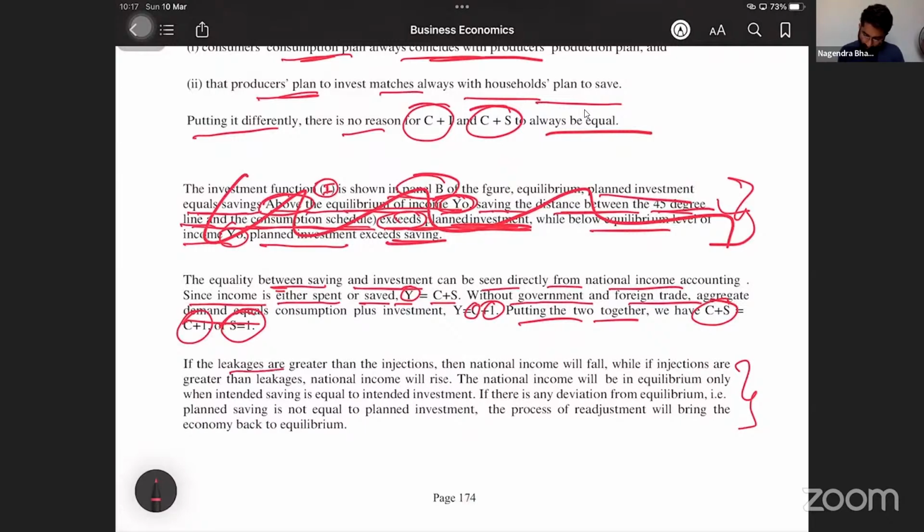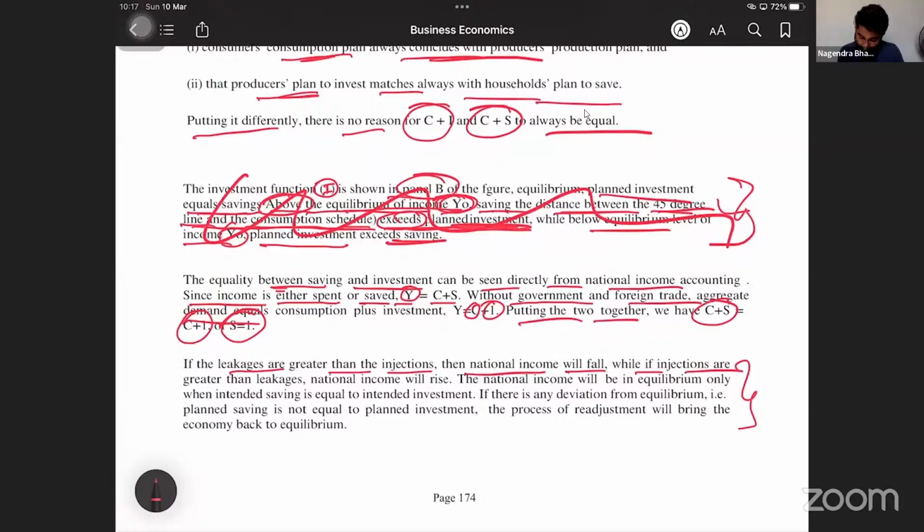Here, if the leakages are greater than injections, you already know what is leakage and what is injection, correct? Now, in case there is government, remember in the last class we discussed, from the two sector model, leakage is tax which is paid. And injections, for example, government gives subsidy. It will inject money into the economy with the help of subsidy. Then national income will fall.